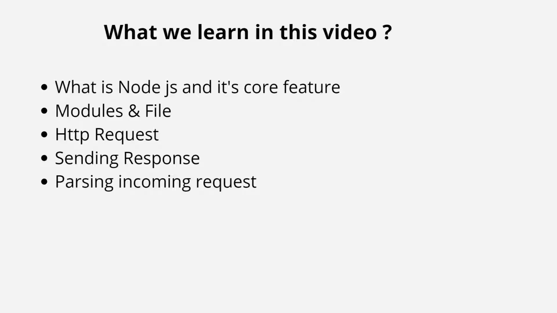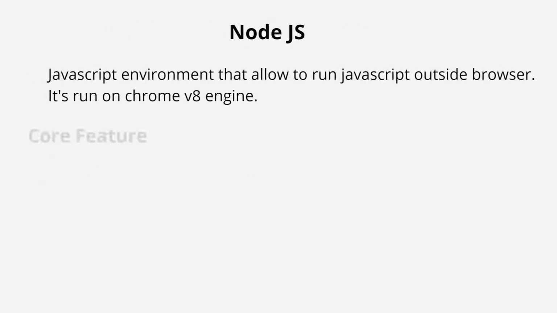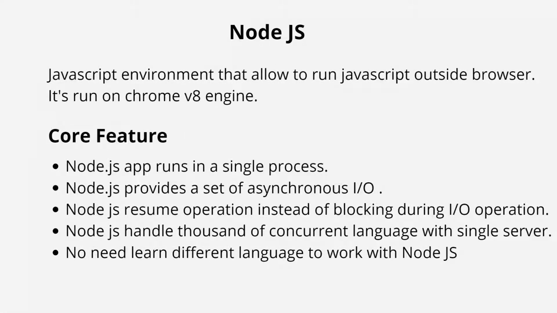Okay, so let's understand what is Node.js. Node.js basically is a JavaScript environment that allows you to run JavaScript outside the browser. It runs on the Chrome V8 engine, which is the core of Chrome that allows us to run JavaScript outside of the browser.